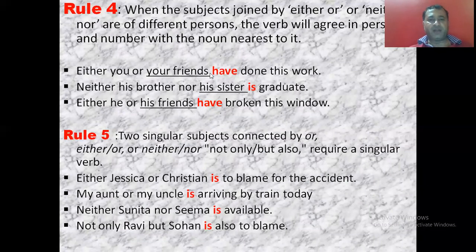Either you or your friends have done this work. So here in this sentence we have two subjects, you and your friends. Now near the verb is the friends. So since friends is plural, so the verb will be plural, that is have. Otherwise for you can use has and अगर यहाँ पे friend होता तो आप यहाँ पे has use करते, क्योंकि आपने किसको देखना है, जो second वाला subject है.